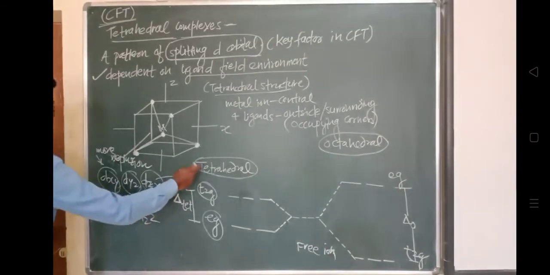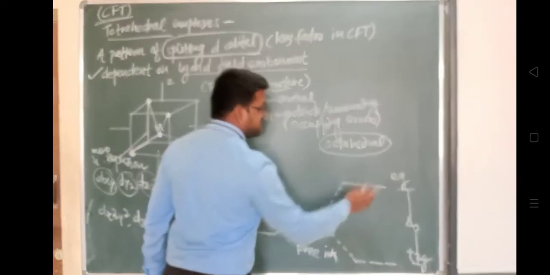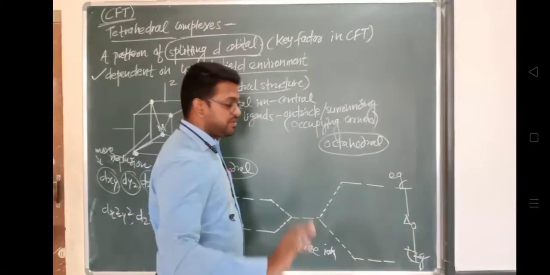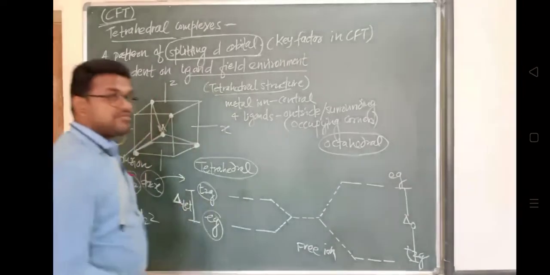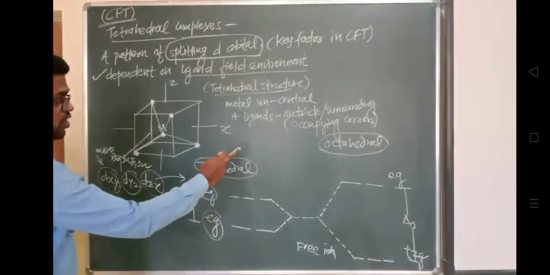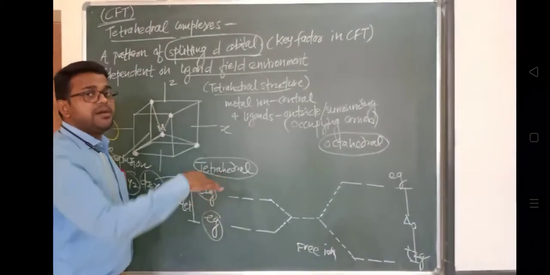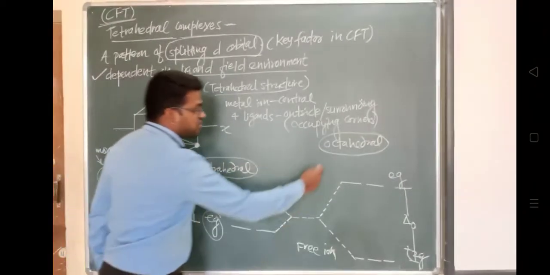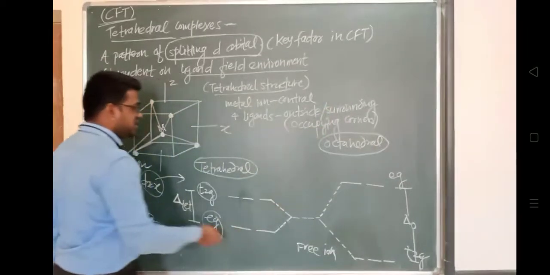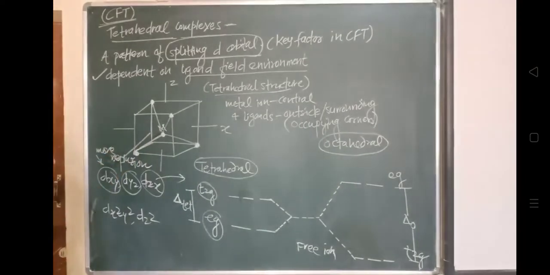In case of octahedral it was opposite. EG was having more repulsion as compared with the T2G. That's why EG was having higher energy in case of an octahedral. So the things are very simple, they are opposite to each other in octahedral and tetrahedral. In octahedral, EG is having higher energy. In tetrahedral, T2G is having higher energy because of the difference in their geometry.